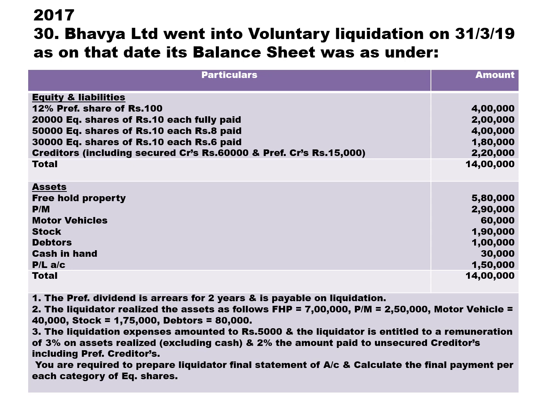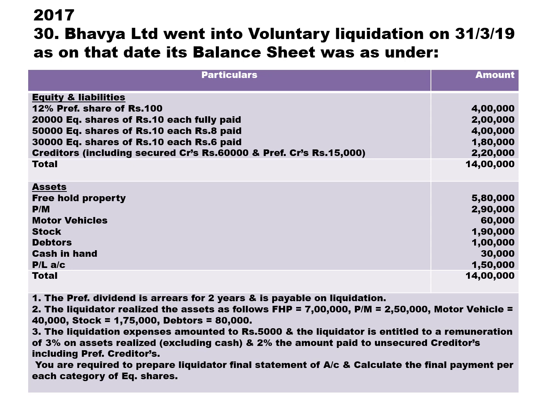So one equity share is fully paid, 10 rupees. Another equity share is partly paid, 8 rupees. Another equity share is partly paid, 6 rupees. So we have 10 rupees paid, 8 rupees paid, and 6 rupees paid. Creditors 2,20,000. In that, remove secured creditor 60,000. Remove preferential creditor 15,000. Remaining you get 1,45,000 as unsecured creditors.